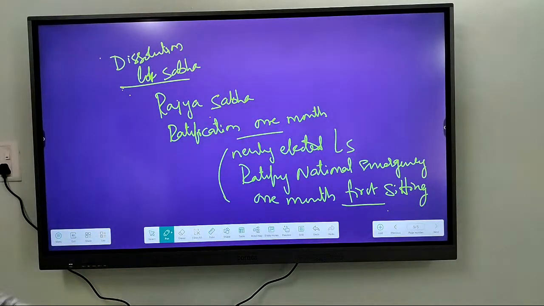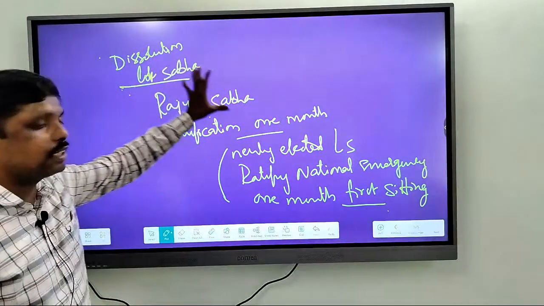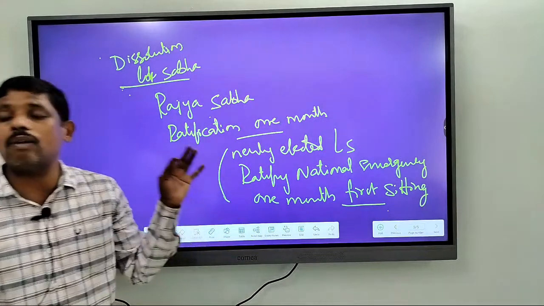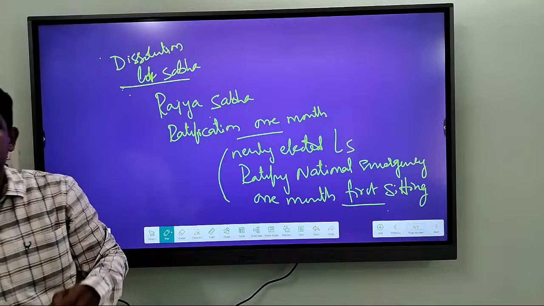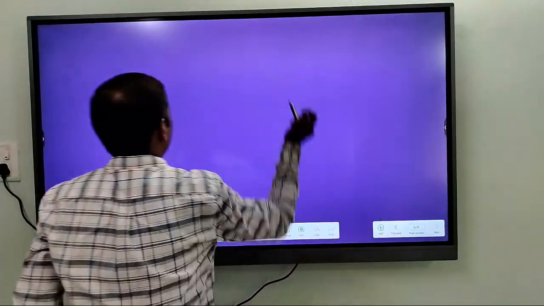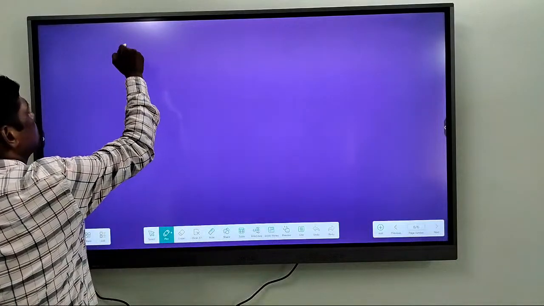Alright, so this is about the procedure for imposing national emergency. We have seen the entire process. Now coming to the effects of national emergency. So what are the effects of national emergency?